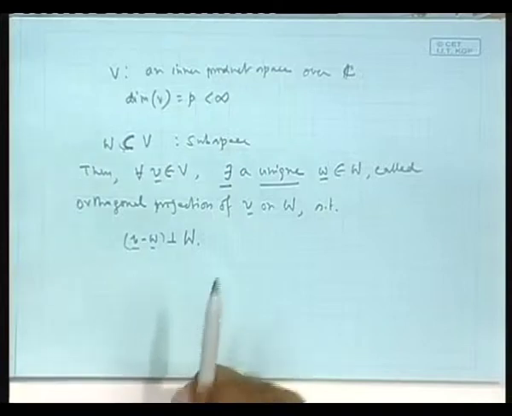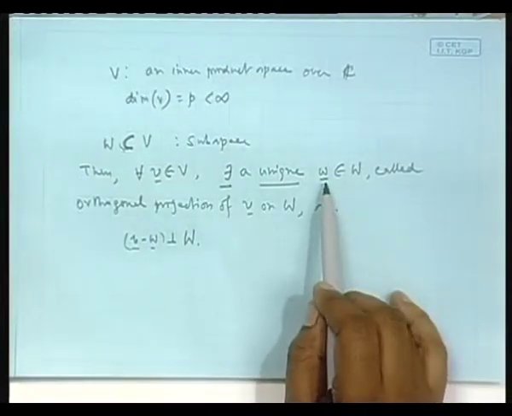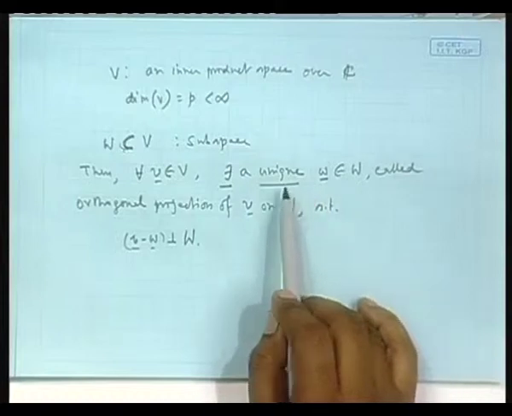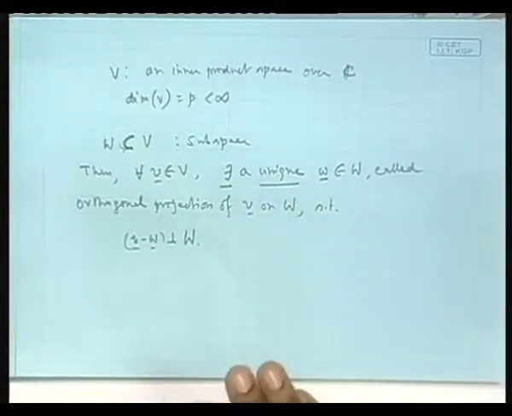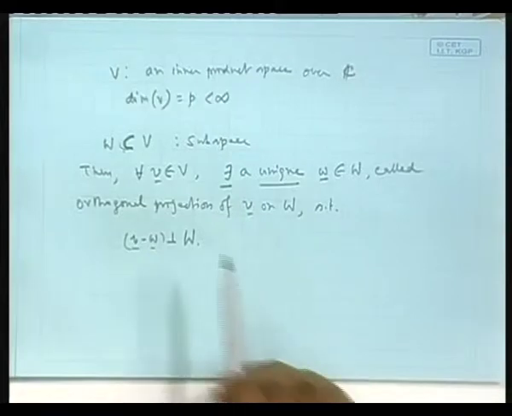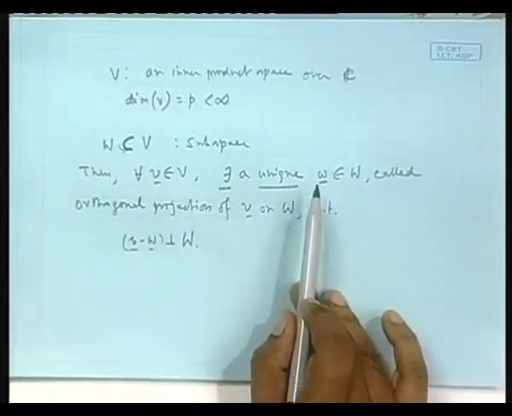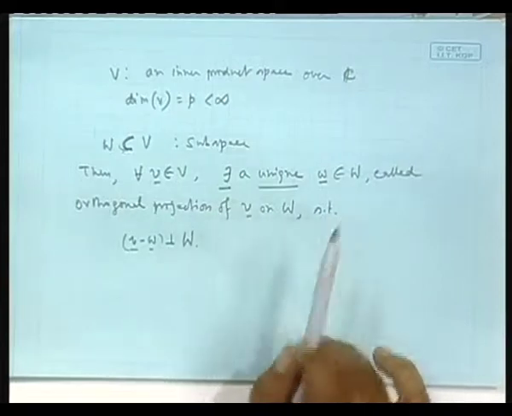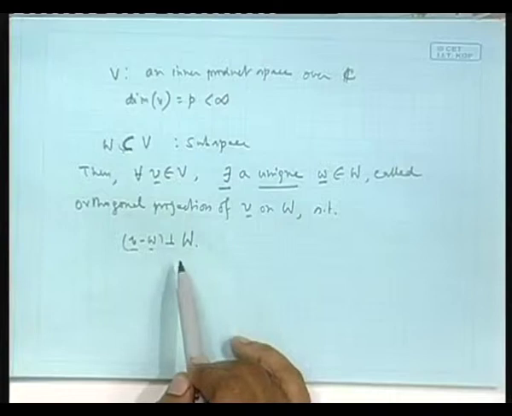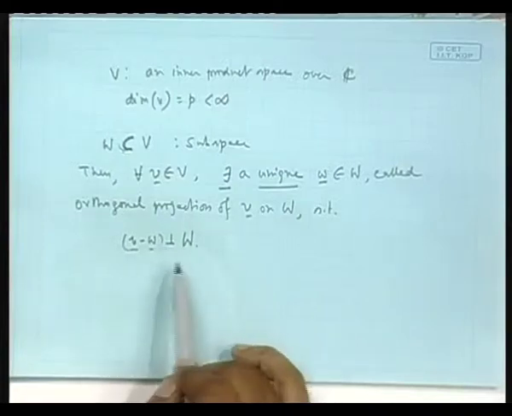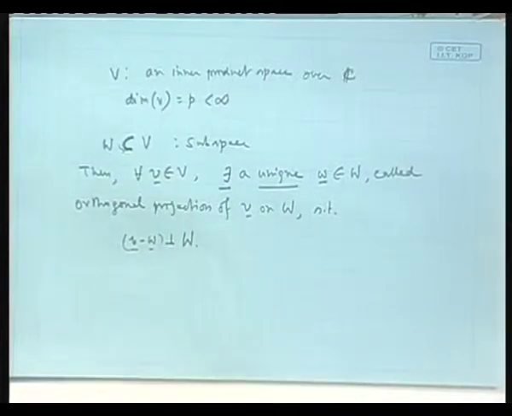Okay, so first I will prove uniqueness. Suppose it exists. How it exists, we will see later, it is very easy. Suppose it exists, then given a V there is only one W. You cannot have W1 and W2 so that in both cases V minus W1 is orthogonal to capital W, and V minus W2 is also orthogonal to capital W. If that be so, W1 and W2 have to be the same.